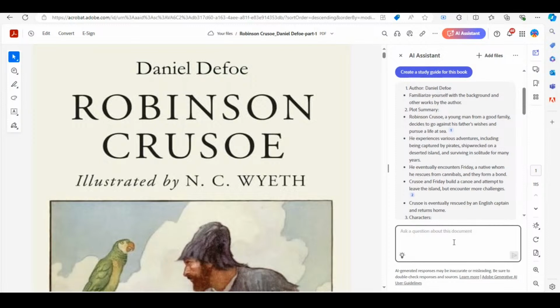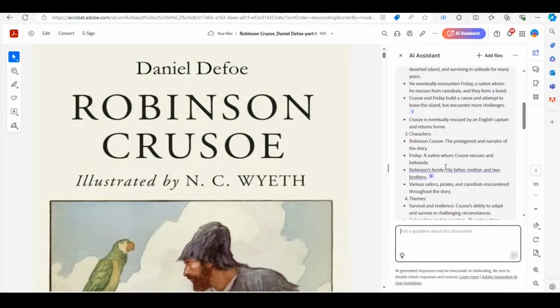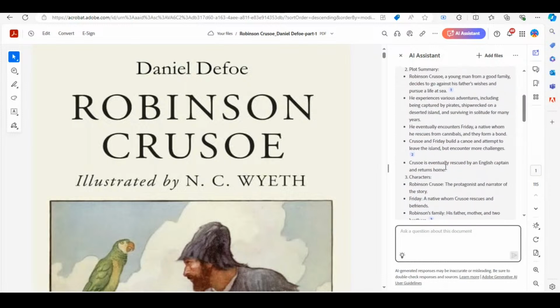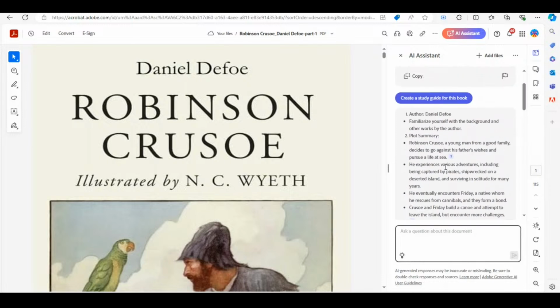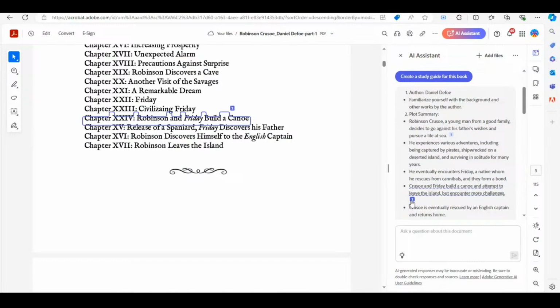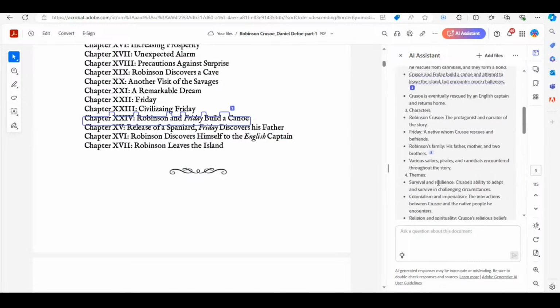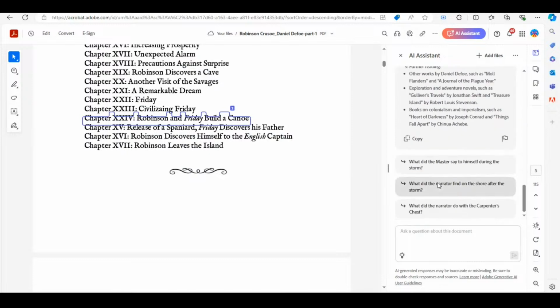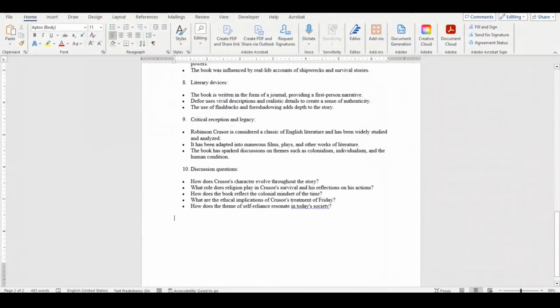It responds with a draft that includes an outline with key information such as the author, plot summary, characters, themes, and more. This is a great starting point, and I can even click on the references to see the sources in the book. I can easily copy the study guide into another document and continue to refine it.